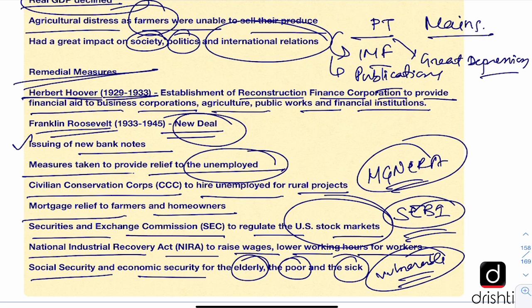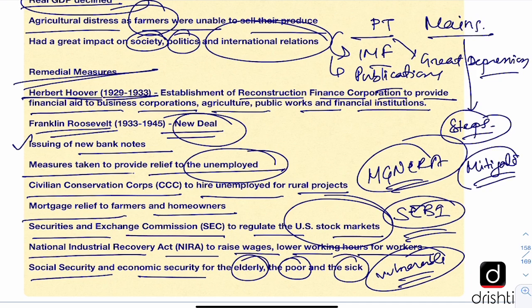But in mains, it will be more about what are the steps and measures that the government can take to mitigate the crisis due to the COVID-19 pandemic on the economic front. So those are the kind of questions that can be asked. One can be asked to compare the issues between the Great Depression, or the causes of the Great Depression or the consequences of the Great Depression, with the Great Lockdown.